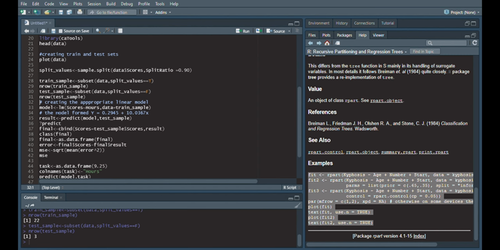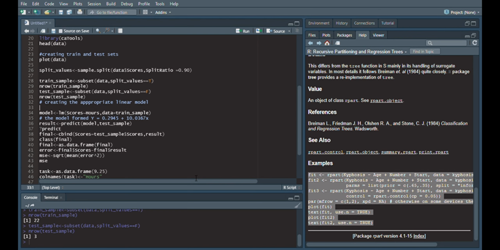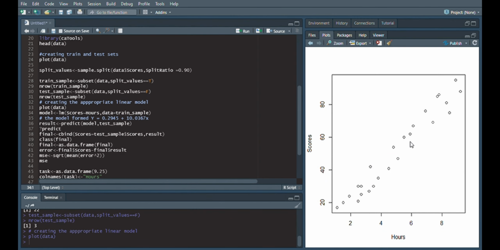So I need to create an appropriate linear model for the same. One more thing that will make us more sure why we need to use linear models is that we can plot our data, and if it shows a linear trend, we'll be using linear models. So as you can see, it is a positively sloped line or a cluster of points, so we will be using linear models.